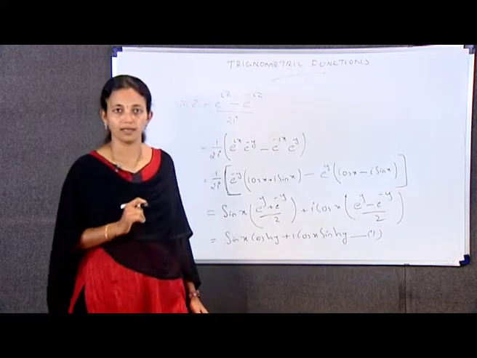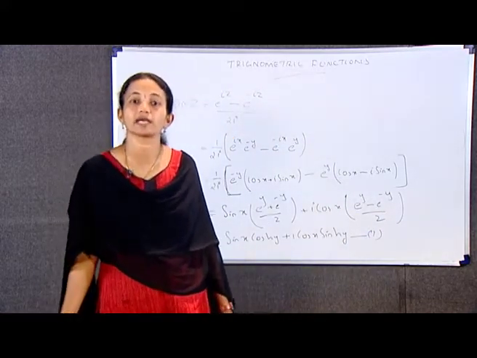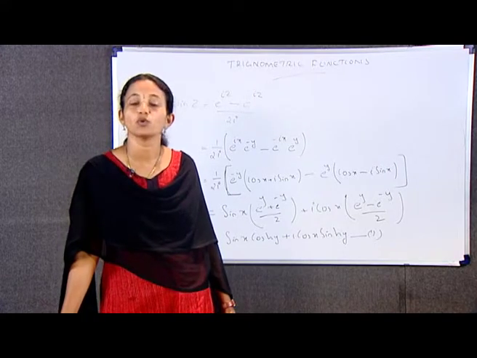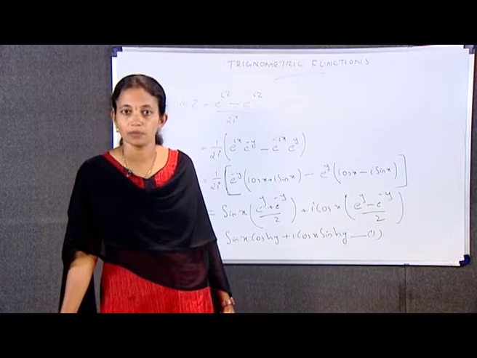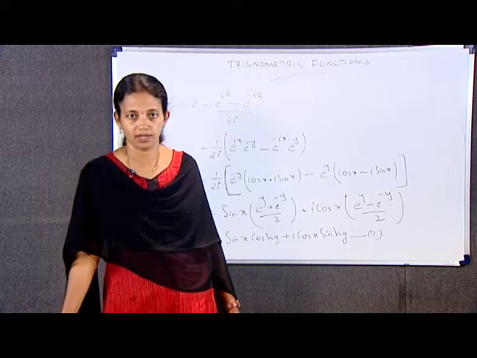Also, using property 3, we have sin z is equal to sin of x plus iy, which is equal to sin x into cos iy plus cos x into sin iy.